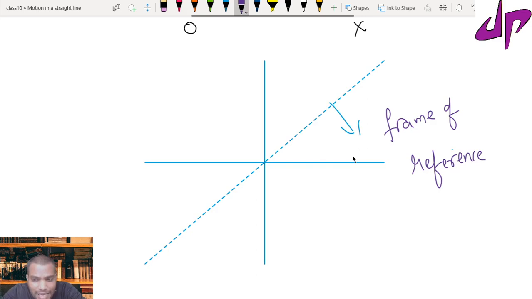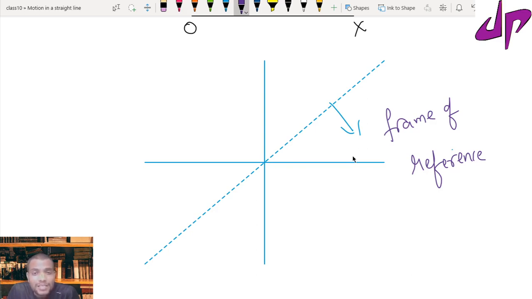Suppose you take this experiment. You want to describe the motion of a car. Now you sit inside the car next to the driver. Can you say that the car is moving now? You cannot say that the car is moving. Now you can say that the car is at rest.